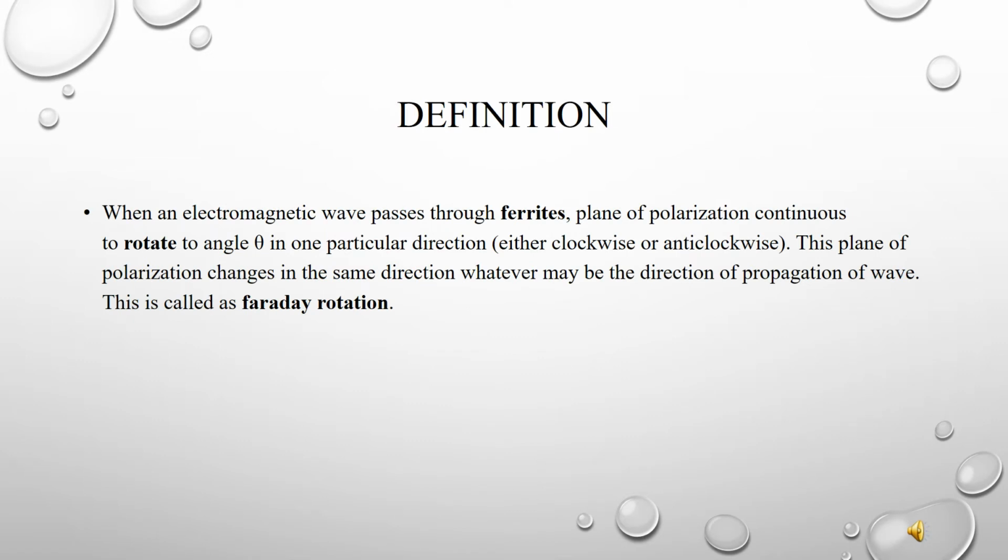Definition of Faraday rotation. When an electromagnetic wave passes through the ferrite, the plane of polarization continues to rotate to an angle theta in one particular direction, either clockwise or anticlockwise. This plane of polarization changes in the same direction, whatever may be the direction of propagation of the wave. This is called Faraday rotation.